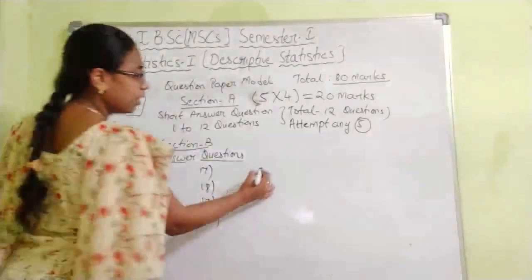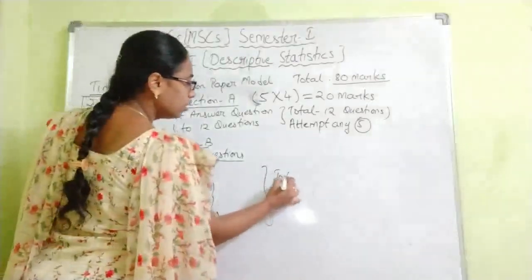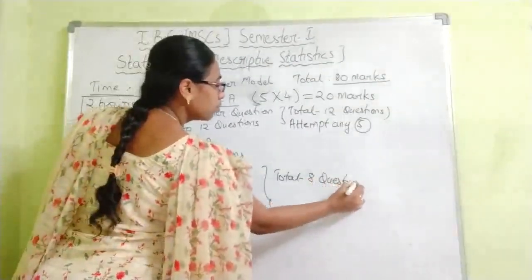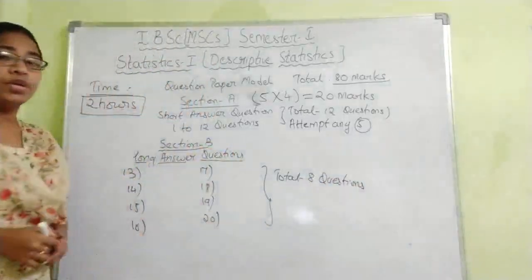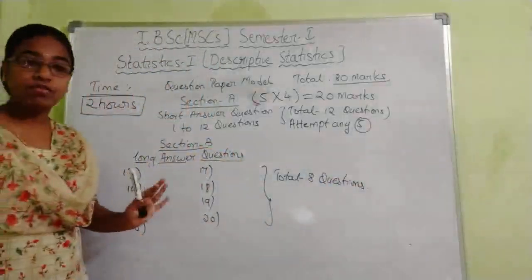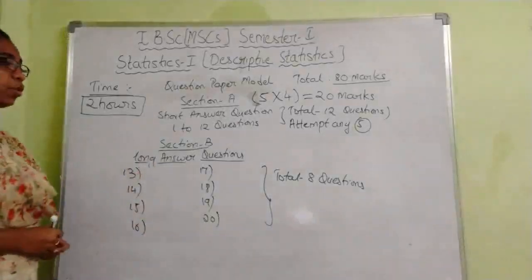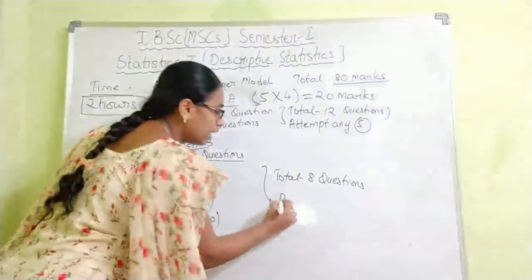So here how many questions are given total? Total 8 questions. Before, you had to attempt 4 long answers. But here you have to attempt only 3 long answers.